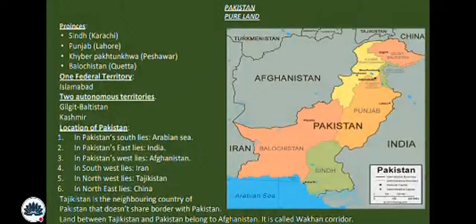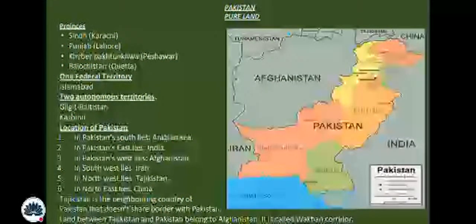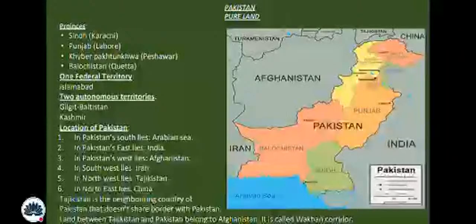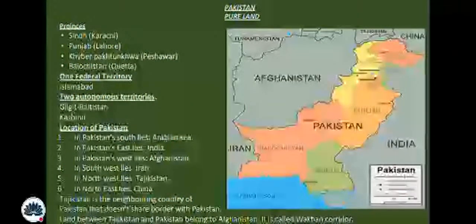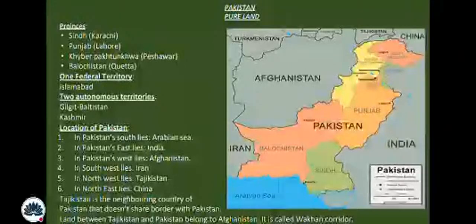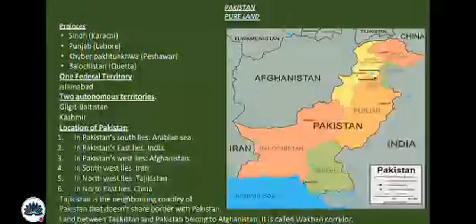And there are two autonomous territories, Gilgit-Baltistan and Kashmir. And now the location of Pakistan. In the location of Pakistan, you must know that in Pakistan's south lies the Arabian Sea, as you can see in the figure. In Pakistan's east lies India. In the west lies Afghanistan. In the southwest lies Iran. In the northwest lies Tajikistan. And in the northeast lies China.